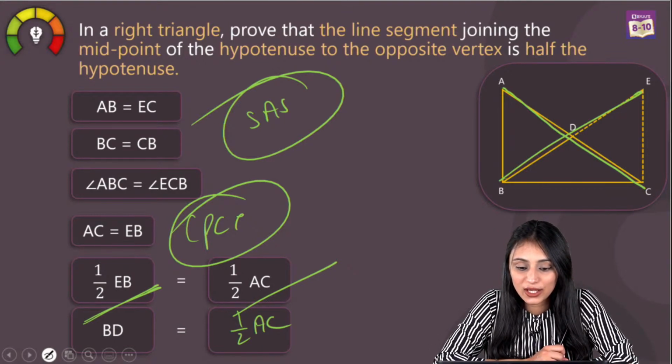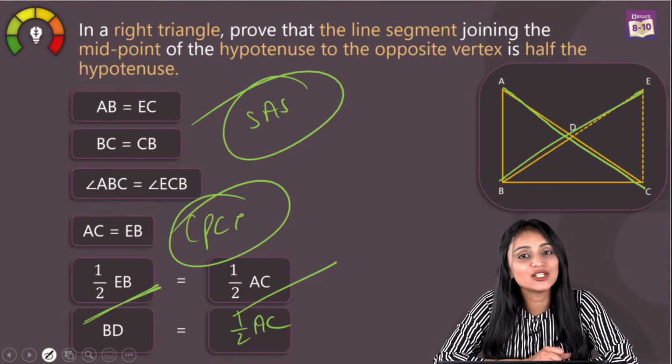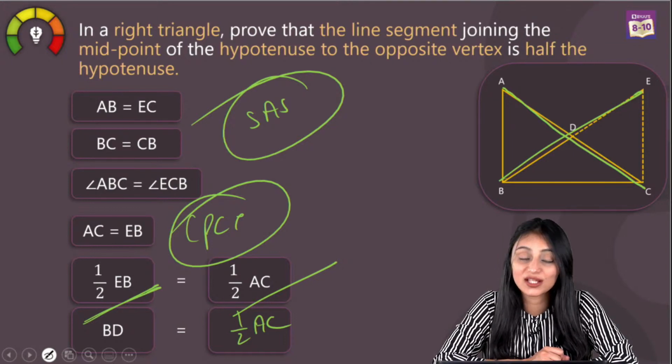Have you understood this? I hope it is clear to all of you. Quickly just let me know in the chat. Papiya, yes ma'am. Hema, yes ma'am. This was the last question of today's session.